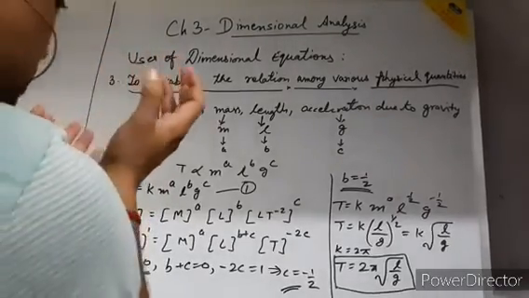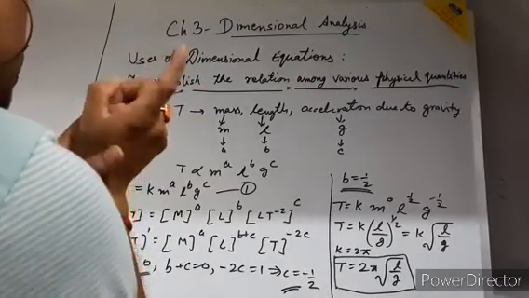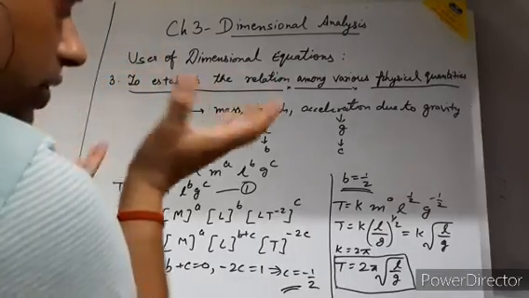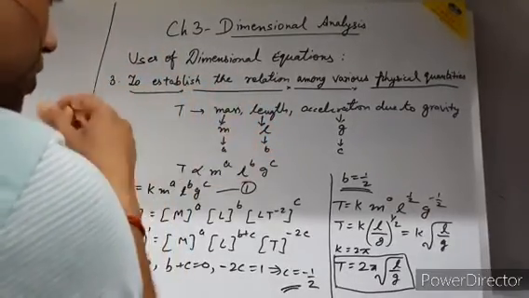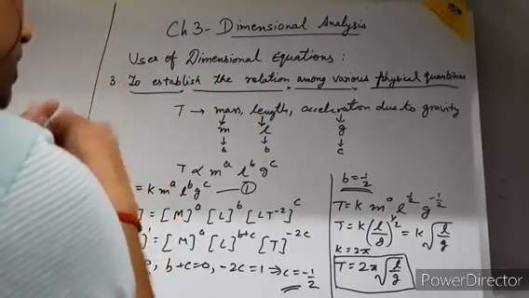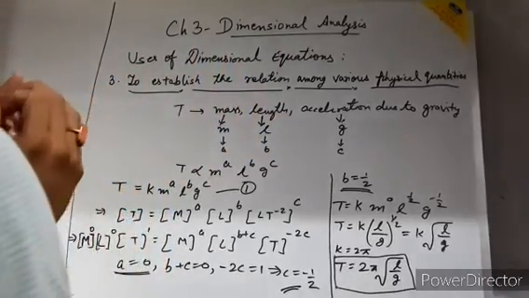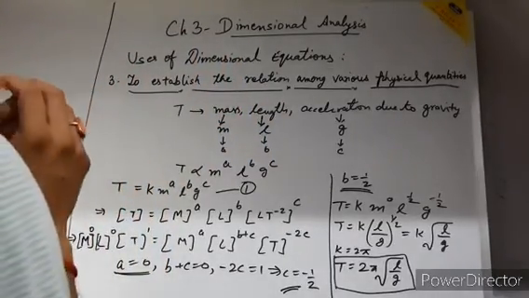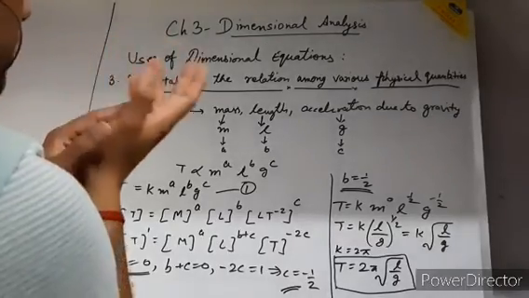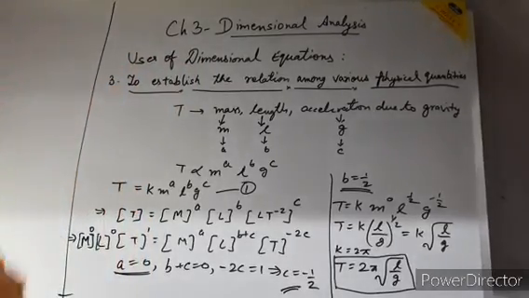The fourth point is that the dimension formula may not represent a unique physical quantity. Sometimes if you check your book, you will find the dimension of work is the same as the dimension of torque, but in nature both are different. Work is a different thing, torque is a different thing, but the dimension of work and the dimension of torque are the same. So this is also one drawback of dimensional analysis, but there are so many uses of this dimensional analysis, so that's why we are using it. Okay, class.